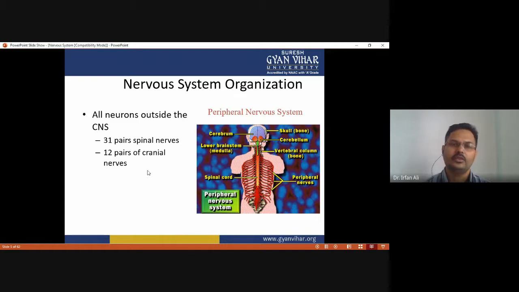All neurons outside the central nervous system come under the peripheral nervous system. These include 31 pairs of spinal nerves along with 12 pairs of cranial nerves. This is the part of the peripheral nervous system which includes the peripheral nerves.